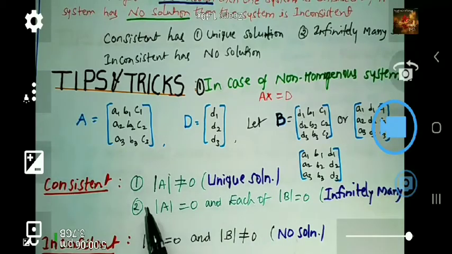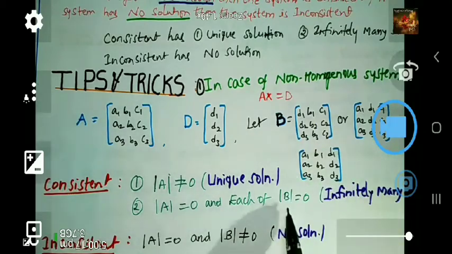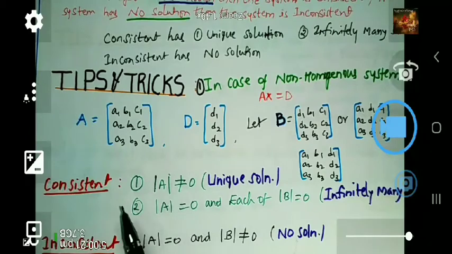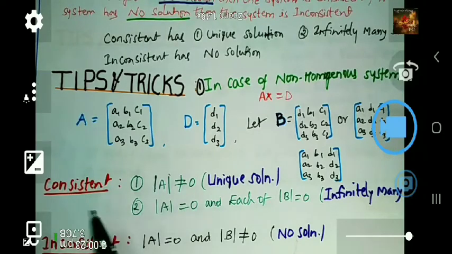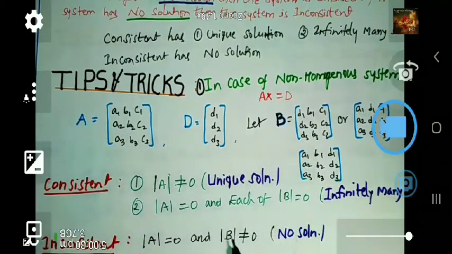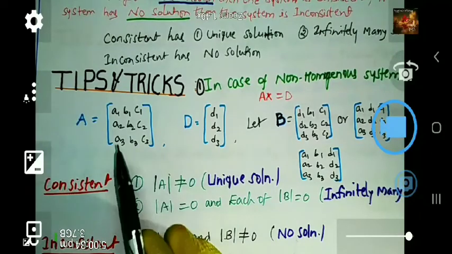Next, when it has infinitely many solutions, you can observe det A is equal to 0 and each of det B, all these three determinants, is also 0. Then only it has infinitely many solutions. Is it clear? So what do you have to check for consistency, unique solution and infinitely many solutions? For a unique solution, simply check whether the determinant of A is not equal to 0.